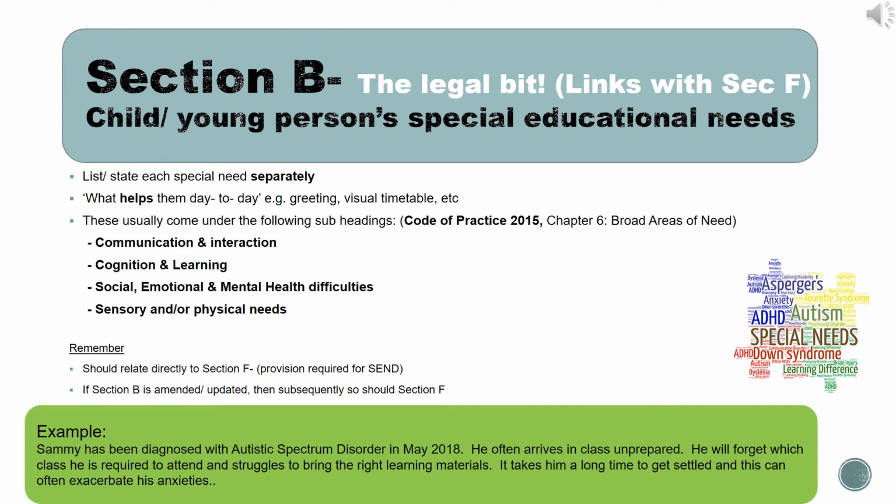It's really important that you review this part of the education, health and care plan to ensure that all the needs of your child or young person are specified in this section, because it links with section F, which is the provision that will be put in place to support those educational needs.